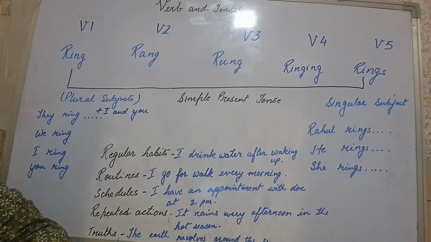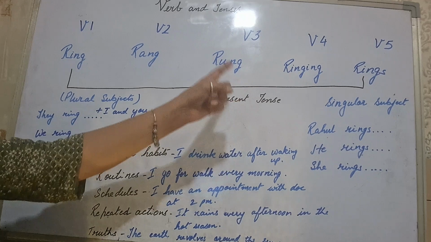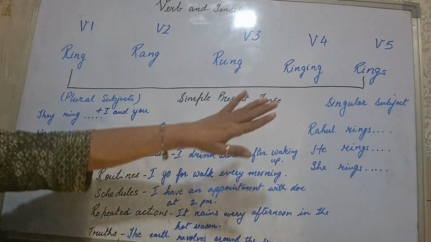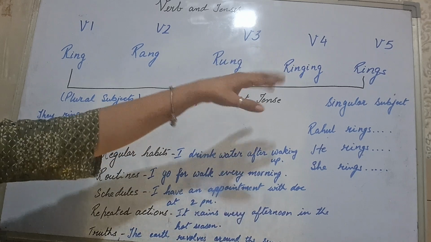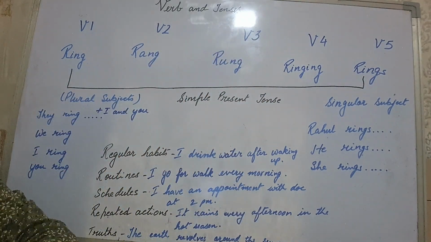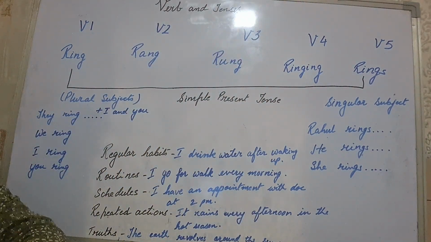You will find a lot of sheets on Google in which the ING form will be V5, but I always go by this form, that is V4 in ING form. That becomes actually very easy to understand tenses, so I always go by this sheet.